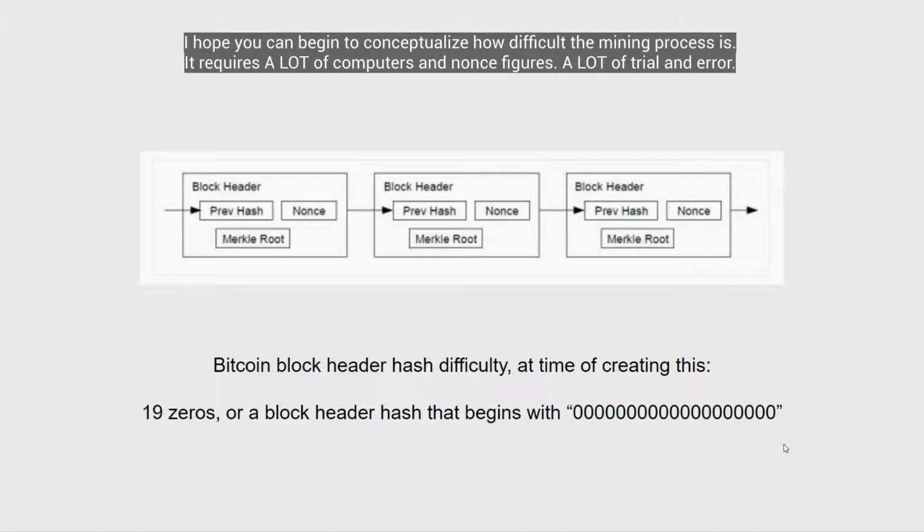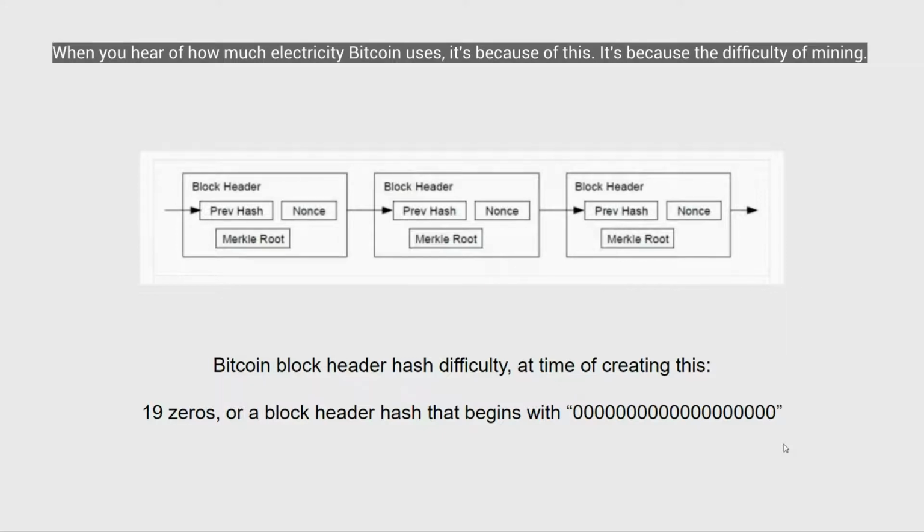So I hope you can begin to conceptualize how difficult the mining process is. It requires a lot of computations. It requires a lot of nonce figures. It requires a lot of trial and error for a miner's mining equipment to luckily land on the correct header hash. When you hear of people saying how much electricity Bitcoin uses, it's because of this. It's because of the difficulty with mining.